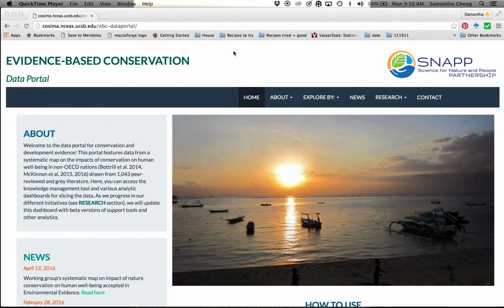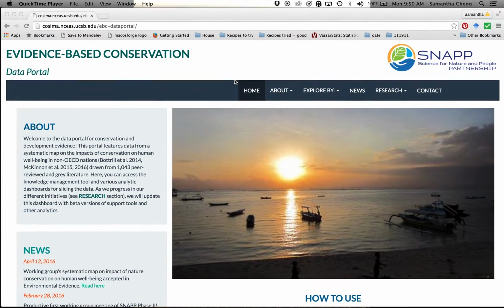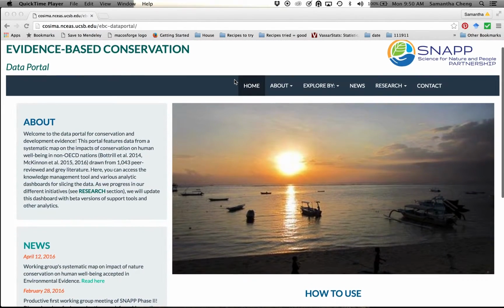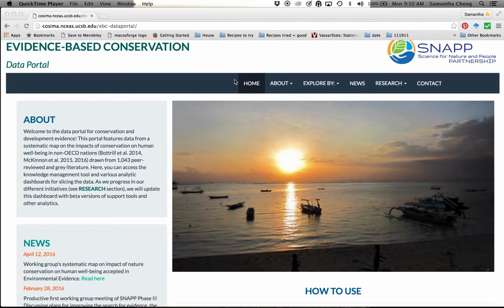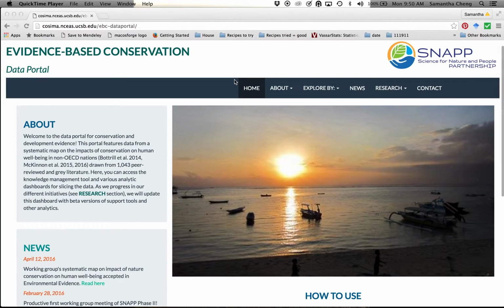This data portal is designed to allow users to explore, filter, visualize, and download relevant information on the impacts of conservation on human well-being in non-OECD countries. The data in this tool is based on a systematic map that was conducted by the Evidence-Based Conservation Working Group from the Science for Nature and People partnership.